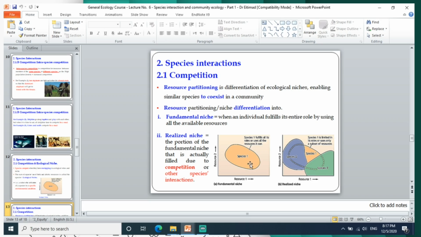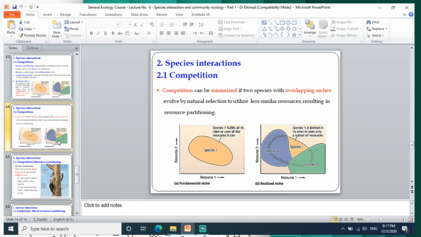If only one species fulfills its entire role by using all the available resources, we call it fundamental, but if more than one species does, we call it realized niche.